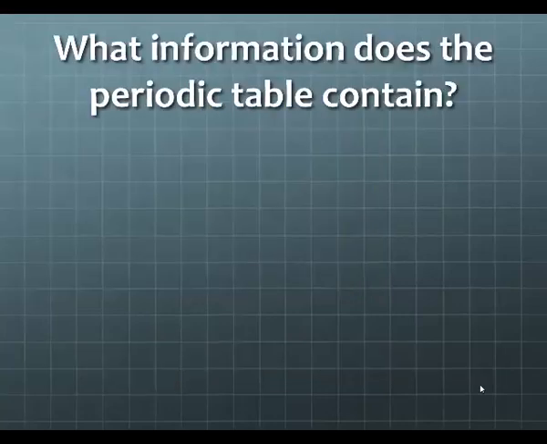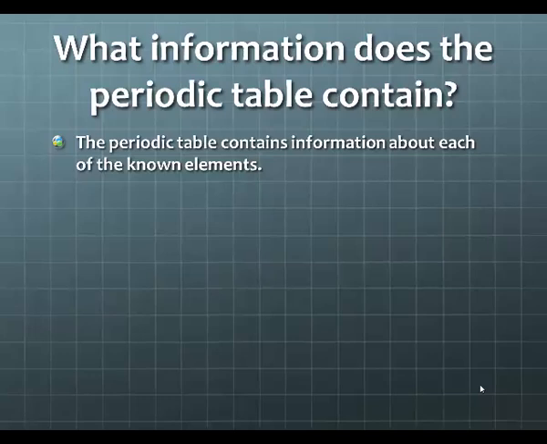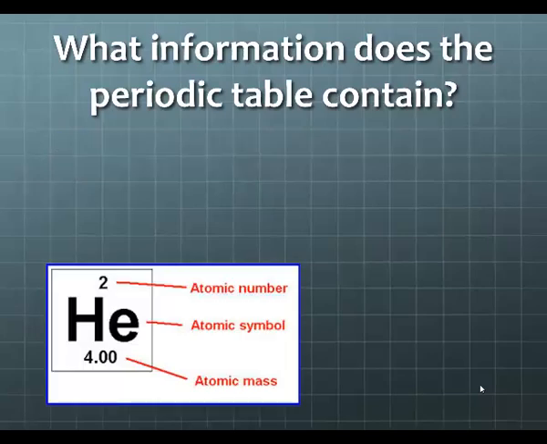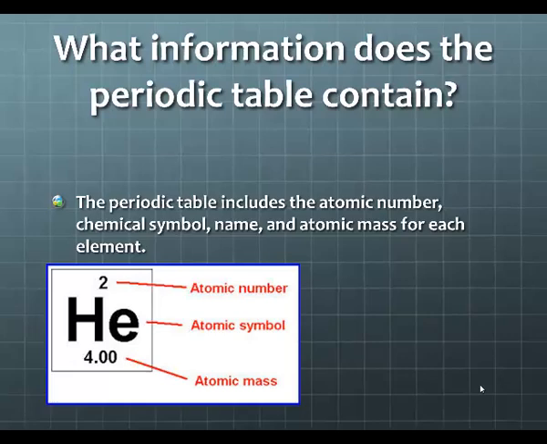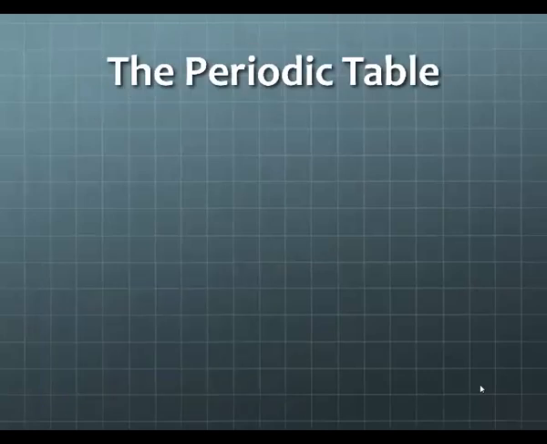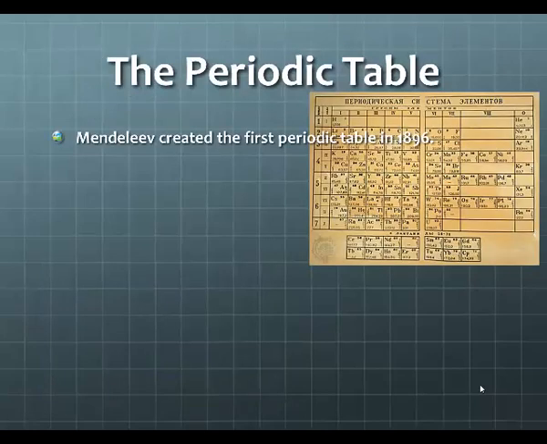What information does the periodic table contain? The periodic table contains information about each of the known elements. It includes the atomic number, the chemical symbol or a name, and the atomic mass for each element. Periodic table.